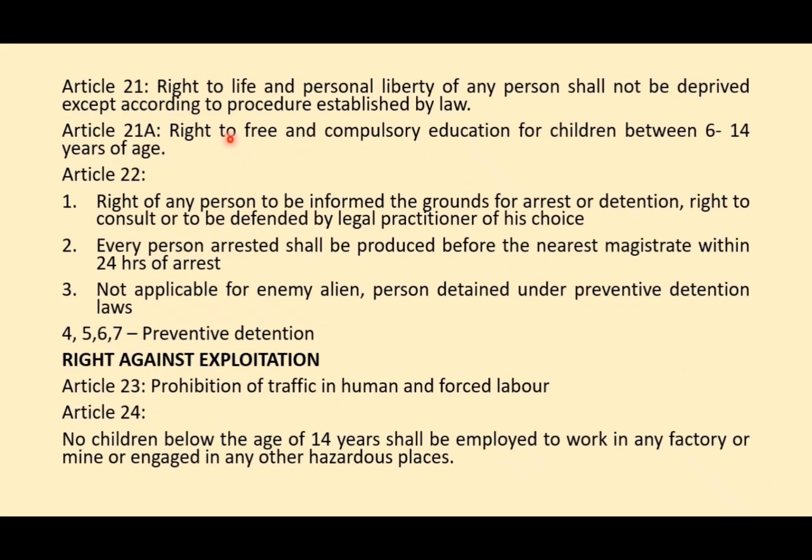Article 21, that is easy, everybody knows this: no person shall be deprived of his right to life and personal liberty except according to the procedure established by law. Remember life and personal liberty. And Article 21A, very easy: free and compulsory education for children between, remember this, what is the age limit? That is 6 to 14. Everybody should be given free and compulsory education.